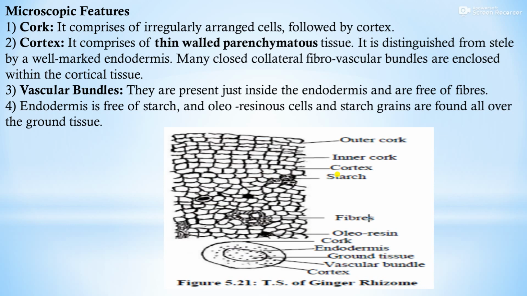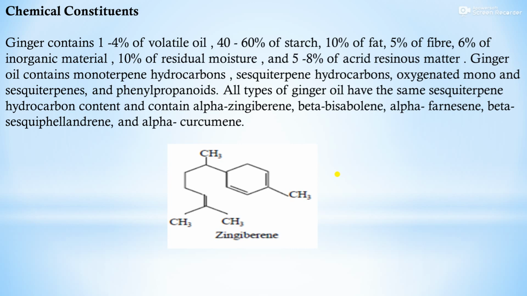Many closed collateral fibrovascular bundles are enclosed within the cortical tissue. Vascular bundles are present just inside the endodermis and are free of fibers. Endodermis is free of starch and oleoresinous cells, and starch grains are found all over the ground tissue. These are the transverse section of ginger rhizome. Chemical constituents.